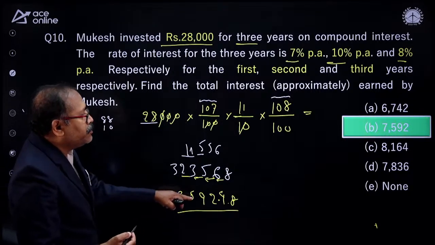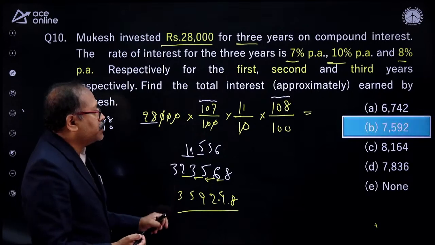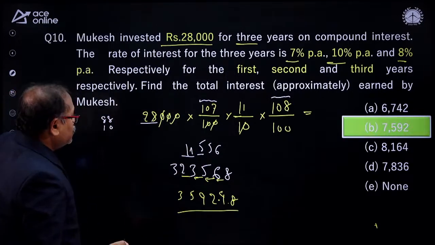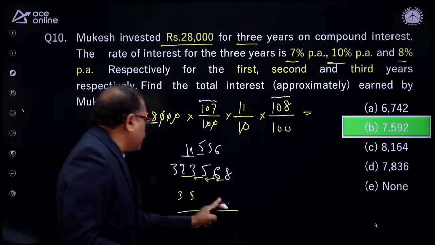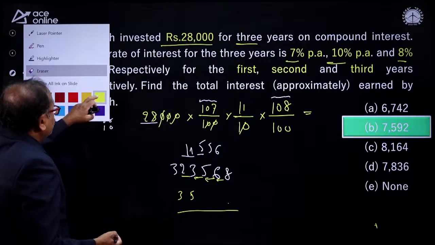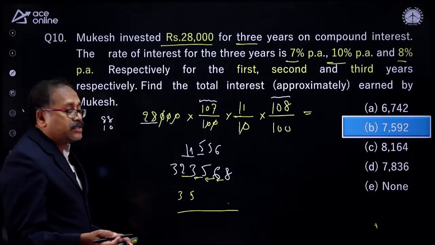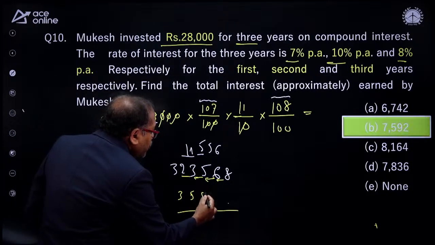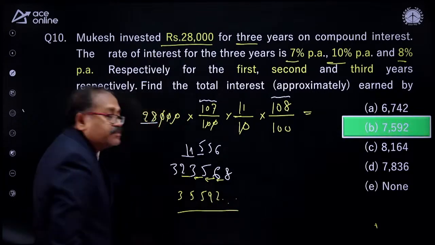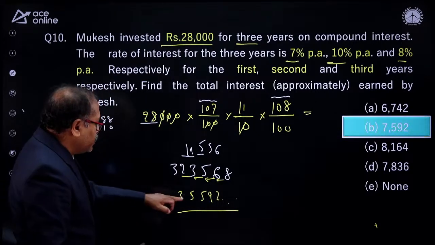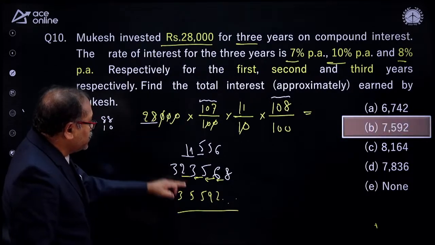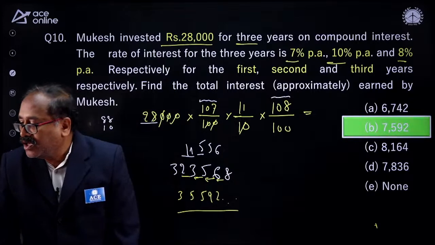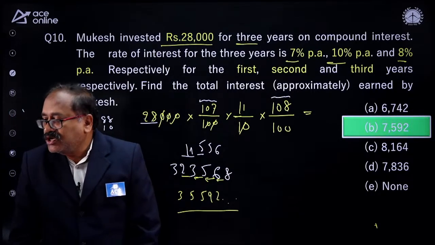So I probably missed the calculation here. Okay, there is an error over here in the calculation. But don't make any mistake in the examination, my friends. So here I notice that 592 and something comes here. So ignore that small part, and when you take out from this, that is 7,592, option choice B. Am I right? Option choice B.